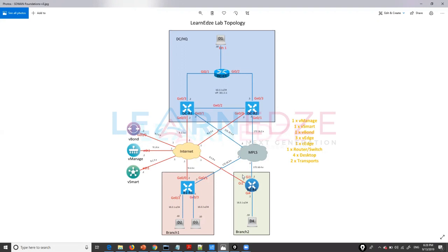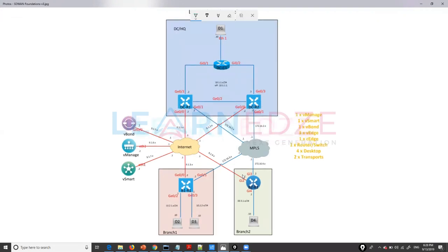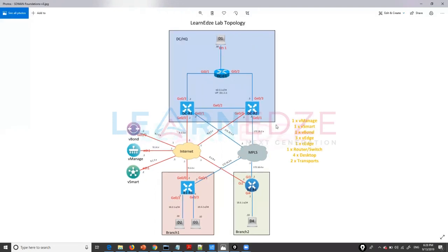Okay, so that's the slight difference here. And so within this, I have a D4 here, the desktop 4. From the desktop 4, I'm already sending some traffic actually. So we can see what traffic it is and which link it is taking. Based on that, we can create an application aware routing policy. Then we will increase the delay and see if the traffic is moving or not moving. And then we try to match it with an SLA and see if that converges to the other link or not. Okay. So let me see.